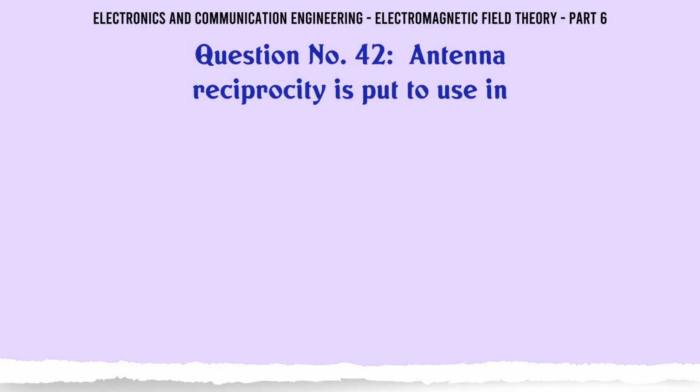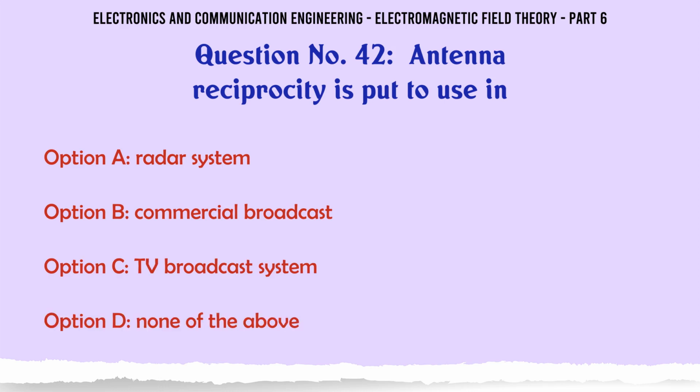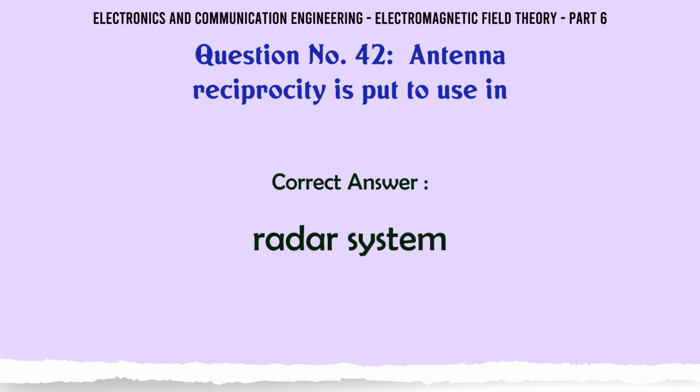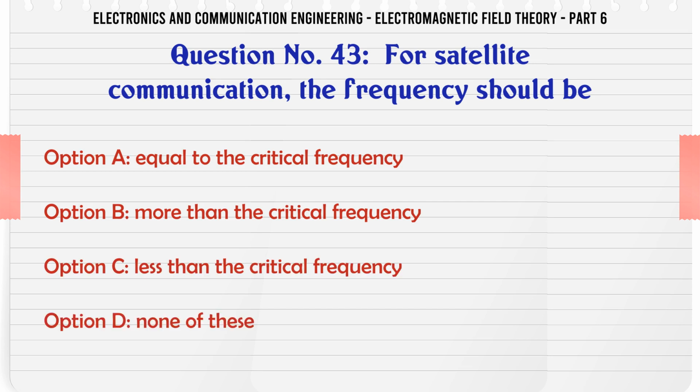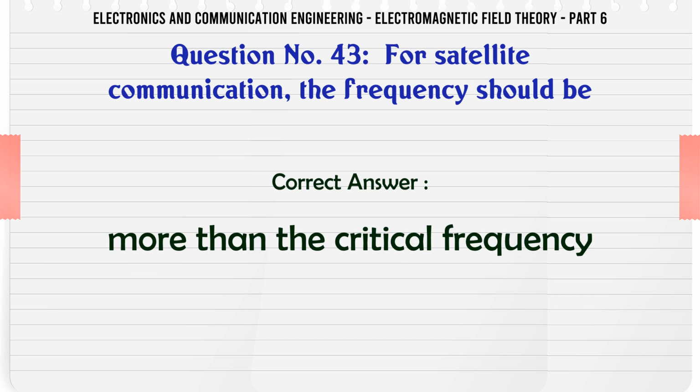Antenna reciprocity is put to use in A, radar system. B, commercial broadcast. C, TV broadcast system. D, none of the above. The correct answer is radar system. For satellite communication, the frequency should be A, equal to the critical frequency. B, more than the critical frequency. C, less than the critical frequency. D, none of these. The correct answer is more than the critical frequency.